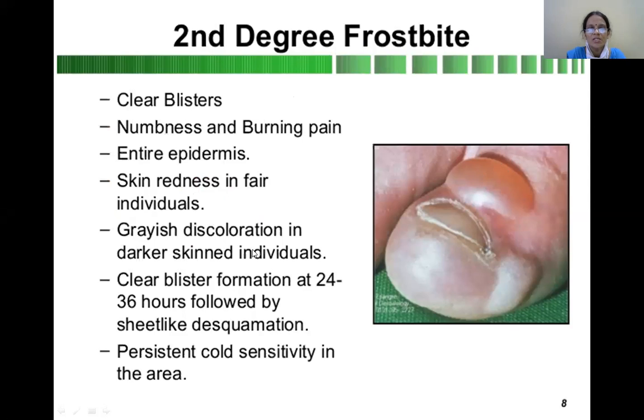Grayish discoloration will be observed in darker skinned individuals. Clear blister formation at 24 to 36 hours followed by sheet-like desquamation. Persistent cold sensitivity in this area. So this is a vesicle formation or the blister formation, and the skin is red in fair individuals, and the grayish discoloration which is observed in darker skinned individuals.